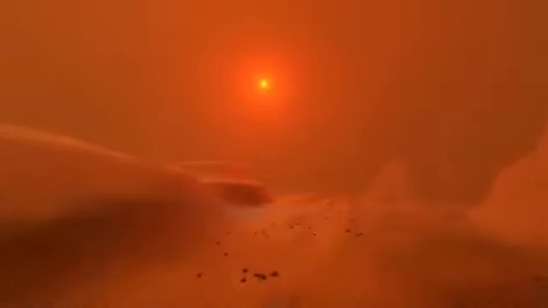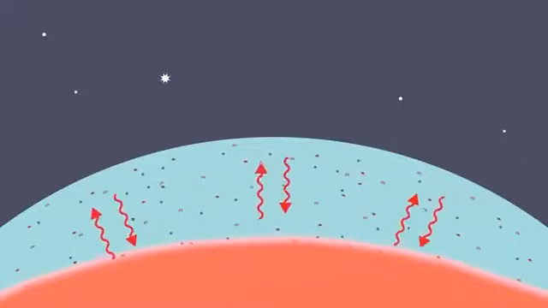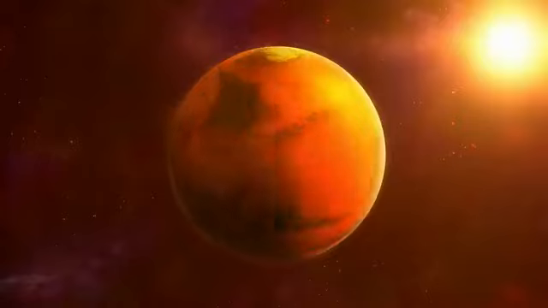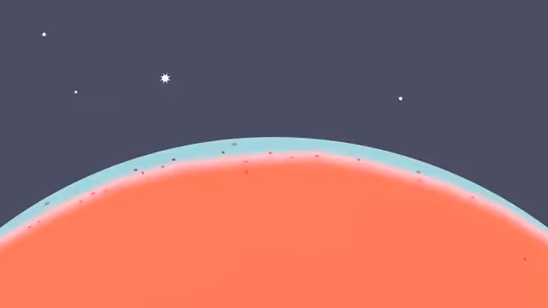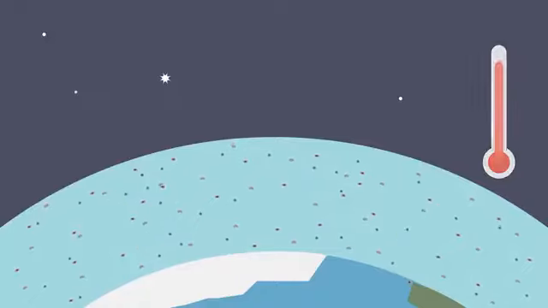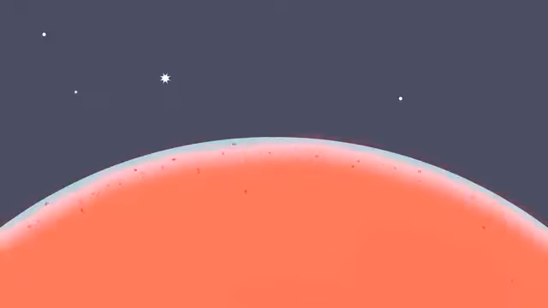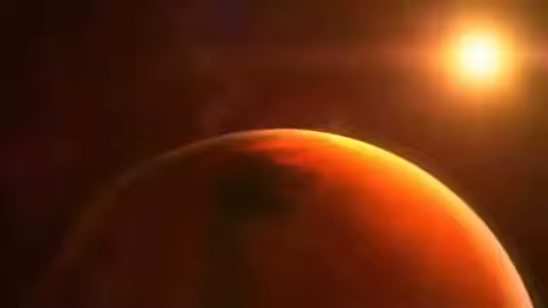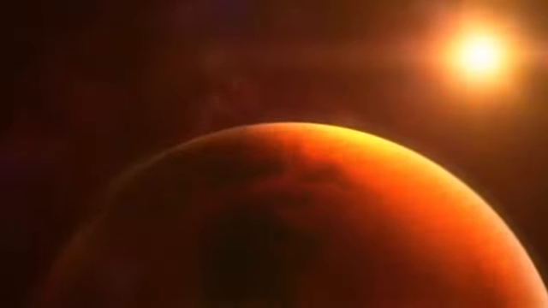And because carbon dioxide is a very large amount of gas in the atmosphere, which is a greenhouse gas, it helps to heat the planet. So in this way, it should be heated, but the atmosphere is very thin. It is more than 100 times thinner, so it does not hold the heat inside, and this is why it is so cold, even more than the distance from the sun explains.